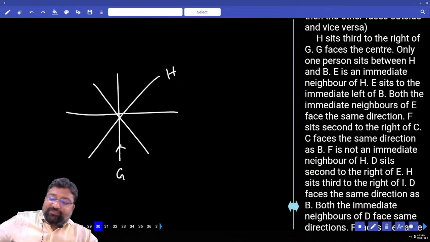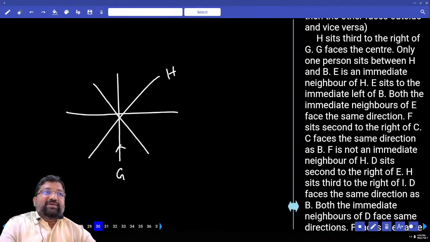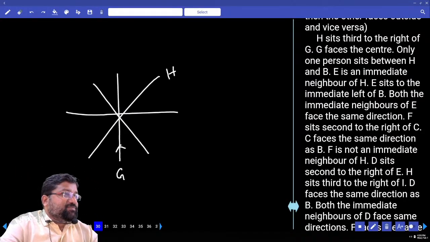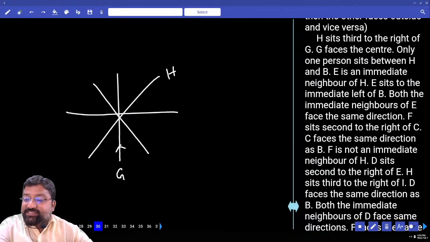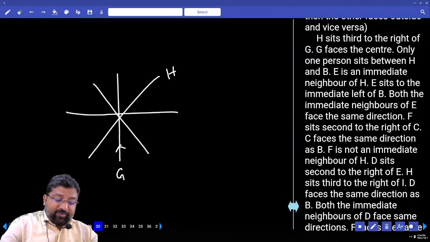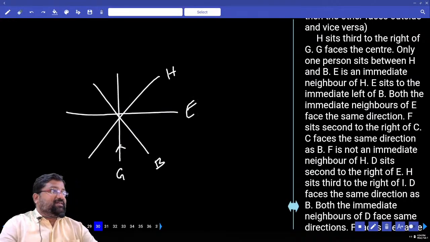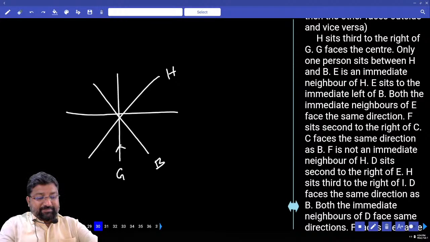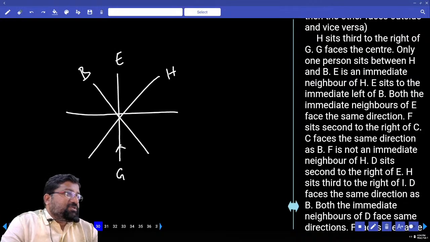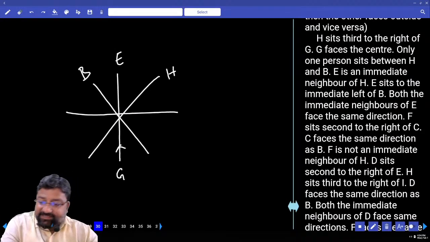E is an immediate neighbor of H. E sits to the immediate left of B. Any possibilities then for us? Ante, E is an immediate neighbor of H and B. So wherever I put B here, this has to be E. Ante kada? Otherwise, if I put B here, this has to be E. There is no other possibility other than this. How many cases? Two cases. I'll go with this first.